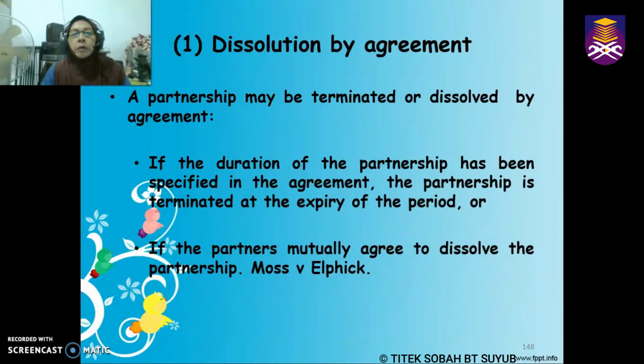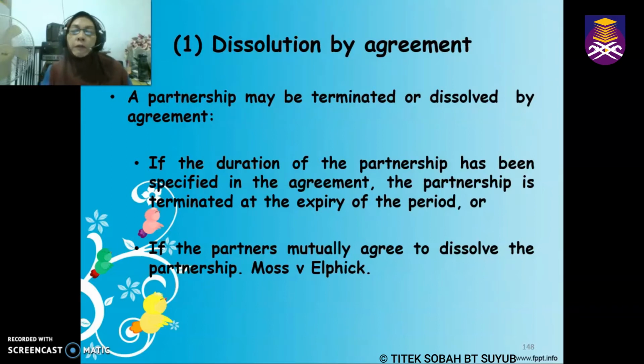So let us go on with dissolution by agreement first. A business of partnership can be terminated or dissolved through agreement of the parties, meaning through mutual agreement. If the duration of the partnership has been specified in the agreement, then of course it will be terminated at the expiry of the period.